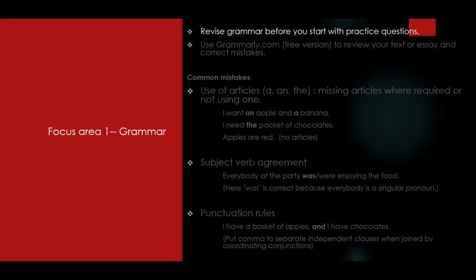Now let's talk about focus areas and common mistakes. The 2 most important focus areas for PTE writing should be grammar and spelling. If you're good with your grammar and if you're not making spelling mistakes, you should be able to score well in your PTE. As you know, PTE is software. How would software identify mistakes?